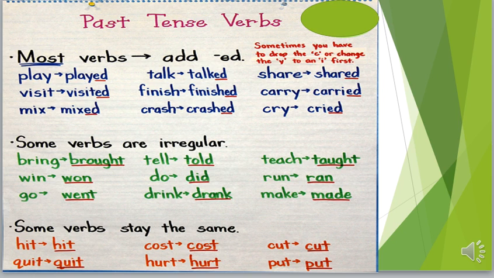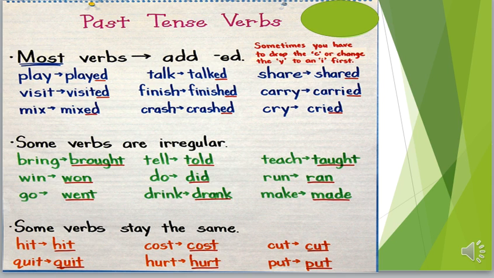Do you have any notes? I have one. Why do you think play is different from carry in the past form? Because the letter Y in play is preceded by a vowel. Letter A is a vowel.